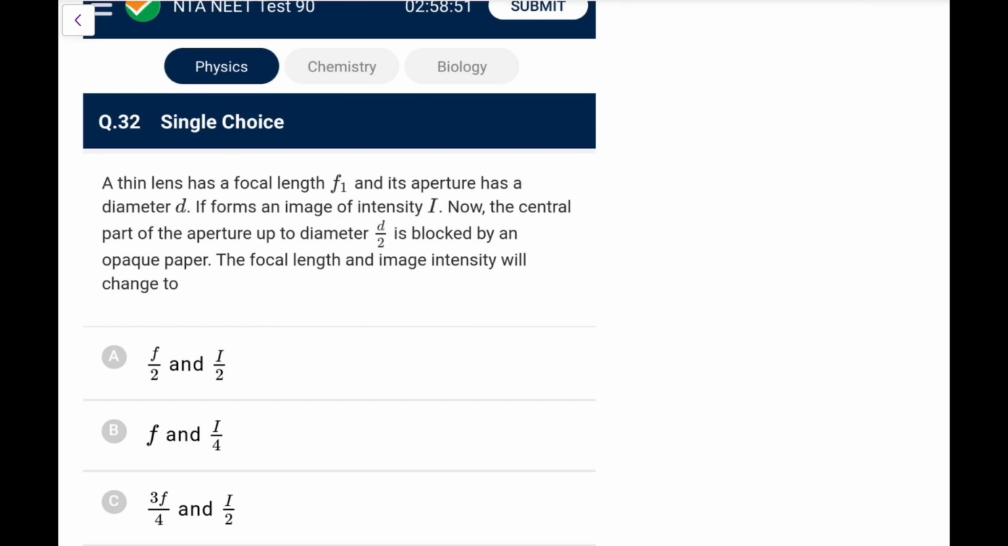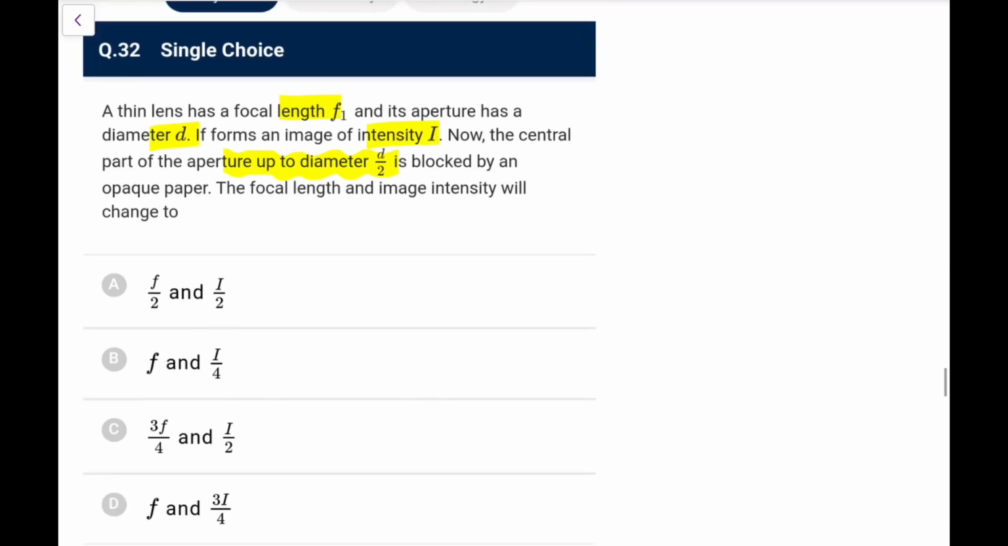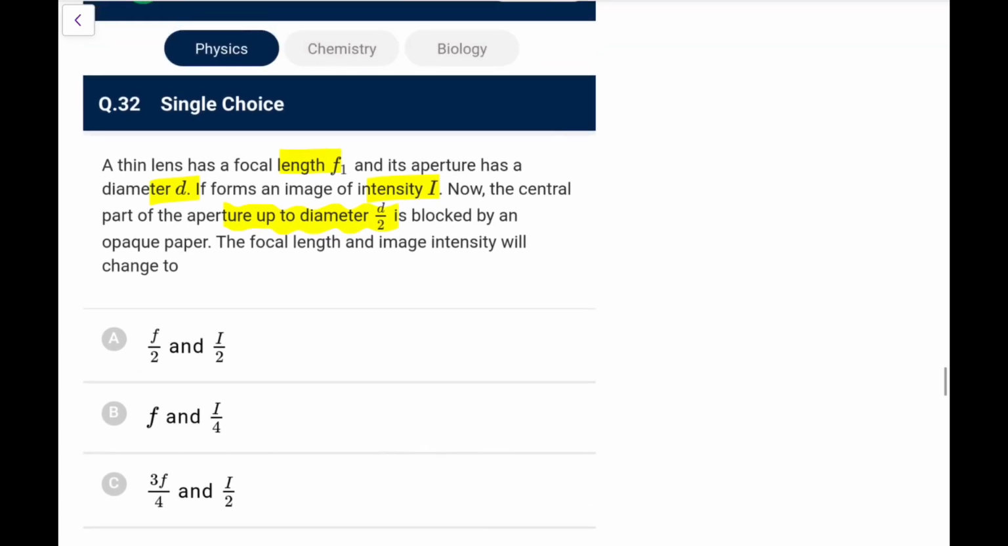Next, a lens of focal length f1, aperture diameter d, forms an image of intensity I. Now the central part of the aperture, up to diameter d by 2, is blocked. The focal length will remain the same, because every part forms the image independently. Focal length still remains f, but intensity will reduce. How much does it reduce? Intensity is proportional to effective area.